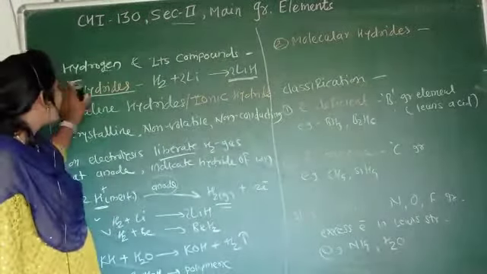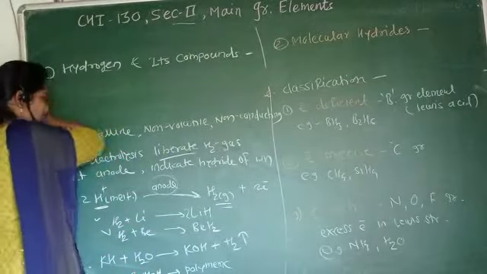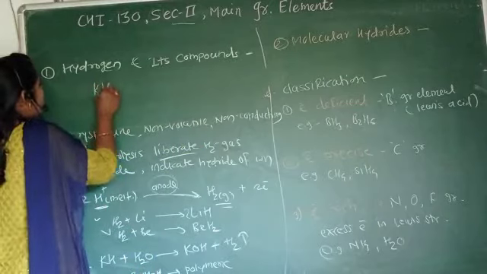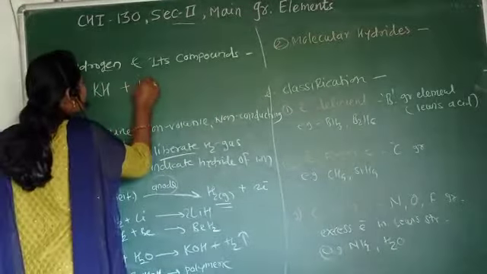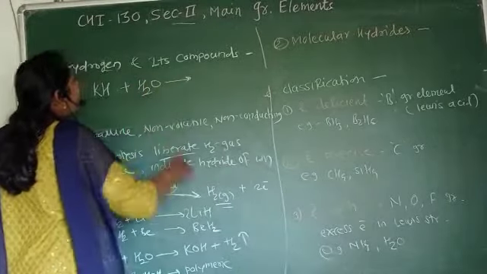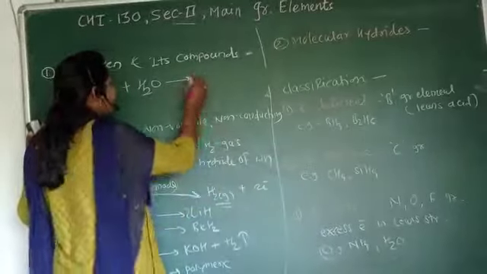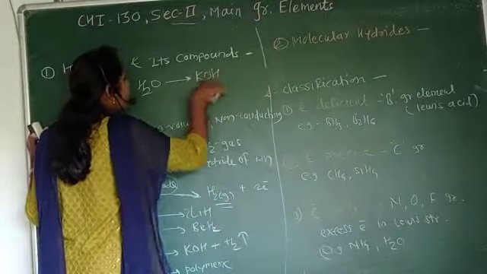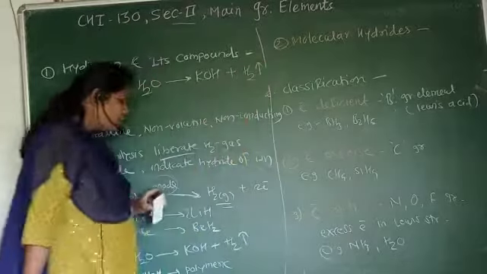Next, these hydrides react with water, that is, on hydrolysis. KH, potassium hydride, on hydrolysis, that means reaction with water, liberates hydrogen gas. How? There is a formation of the alkali solution KOH, plus the release of hydrogen gas.